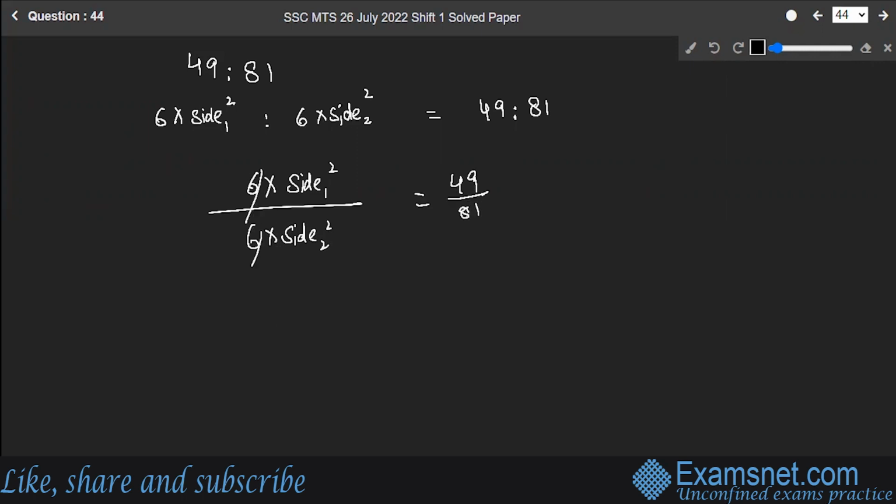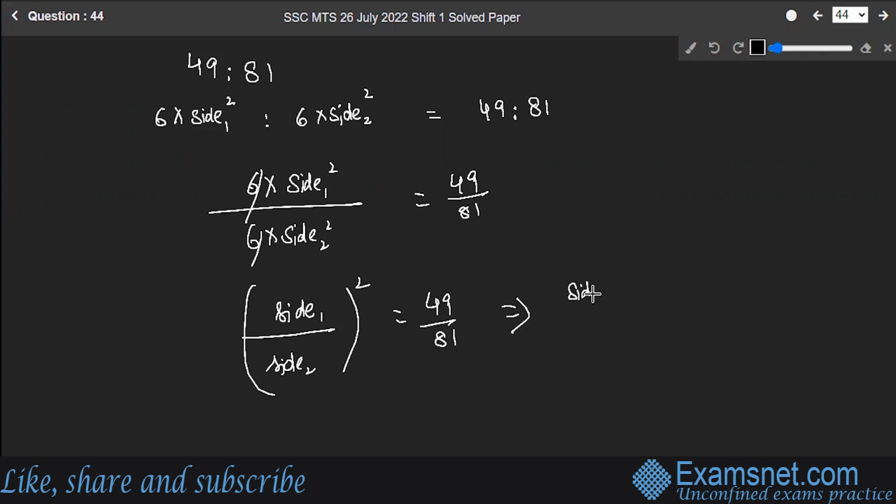They will cancel and you will have (side 1 upon side 2) whole square is equal to 49 upon 81, which gives you side 1 upon side 2 as 7 upon 9. So we got the ratio of the sides of the two cubes.